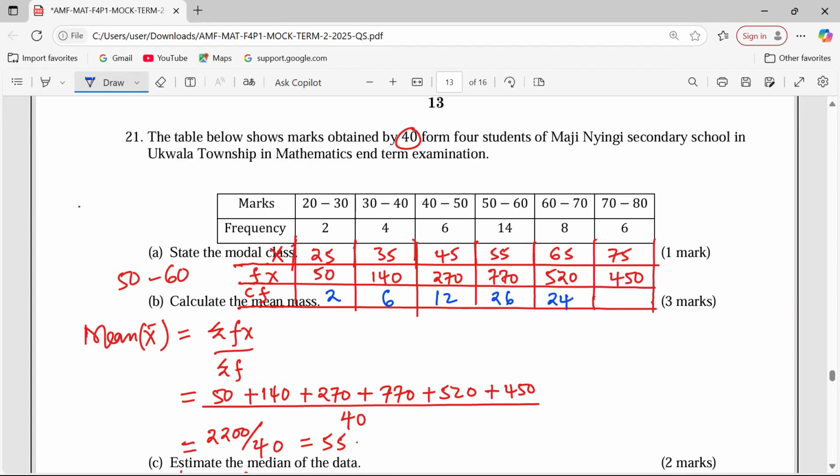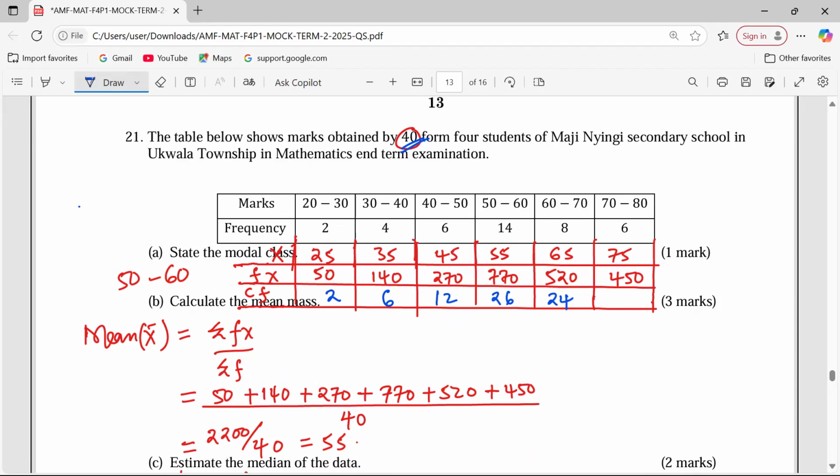And when we add, I think we should be very careful here, because the examiner talked about 40, right? 40 from 4 students. When we add up, are we getting 40?